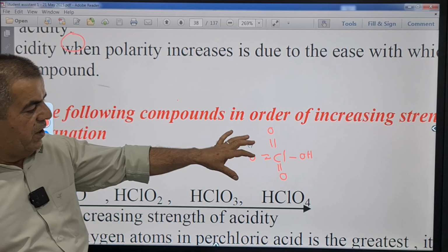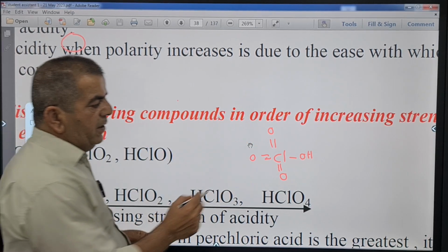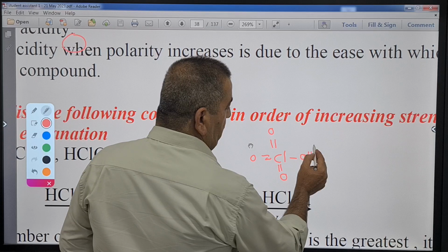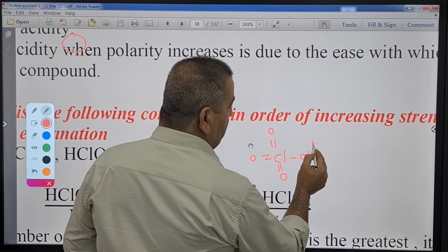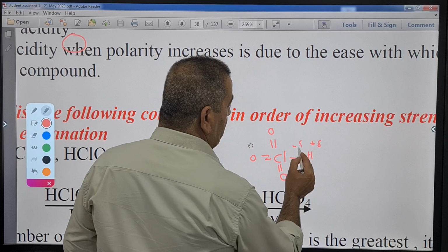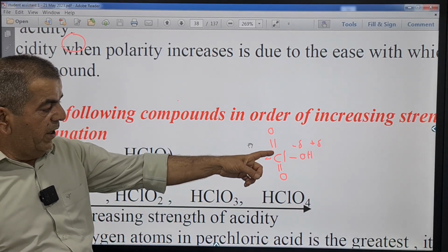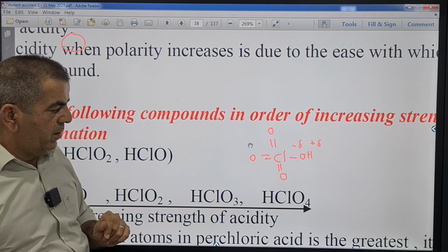These 3 oxygen atoms increase the polarity. We have partial positive here and partial negative on oxygen. So we have very high polarity on the OH in perchloric acid.